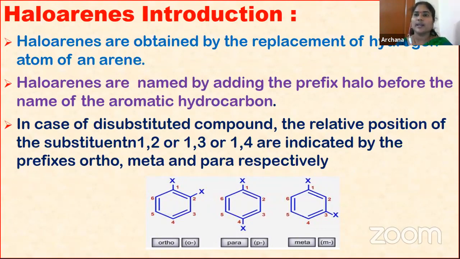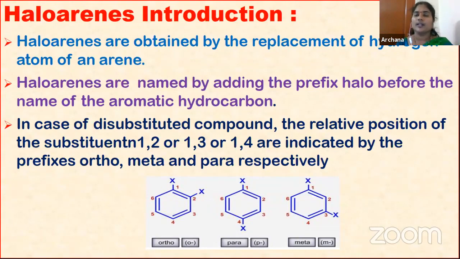So what is meant by aliphatic and aromatic, children? You already know in the lab we can easily identify with the flame test. If you get a sooty flame, then we can confirm that it is an aromatic compound. If it is aliphatic, you get a non-sooty flame. With the help of that test, we can easily identify whether it is an aliphatic compound or an aromatic compound.